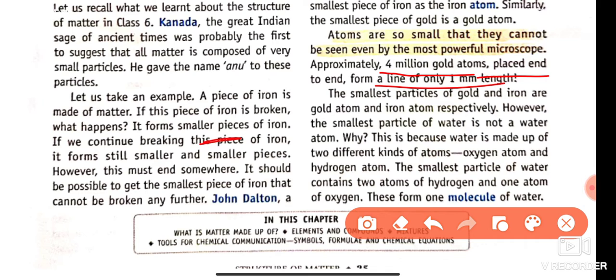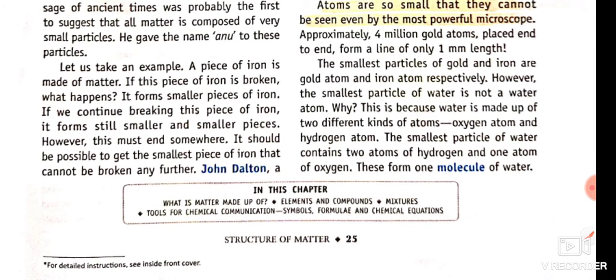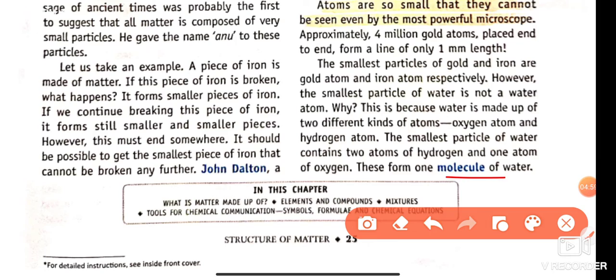That means if we take a 1 mm length of gold wire, it contains 4 million gold atoms. That is 40 lakh atoms. The smallest particles of gold and iron are the gold atom and iron atom respectively. However, the smallest particle of water is not a water atom, because water is made up of two different kinds of atoms, oxygen and hydrogen. The smallest particle of water contains two atoms of hydrogen and one atom of oxygen. These form a molecule of water.